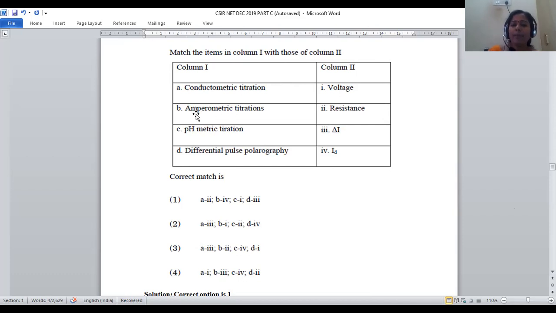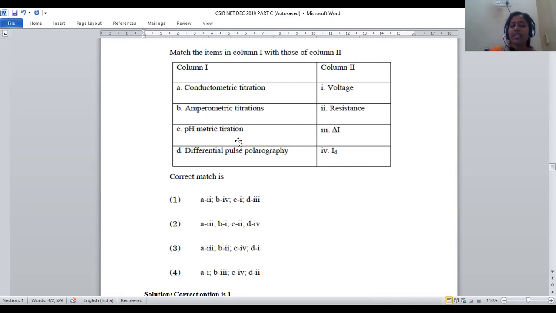Amperometry. Whenever amperometric titrations are performed, the graphs are plotted between the volume of alkali versus diffusion current. Diffusion current is taken on the y-axis. We are going to measure the diffusion current. What is the change in the diffusion current? Based on that, we are going to find out the concentration of the unknown solution. That's the reason why for option B, the correct answer will be 4.